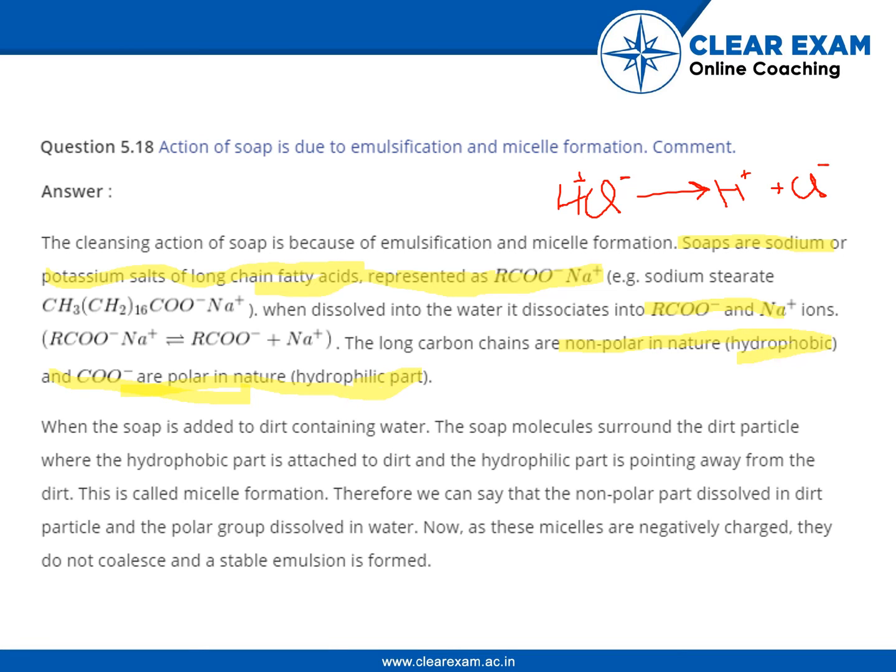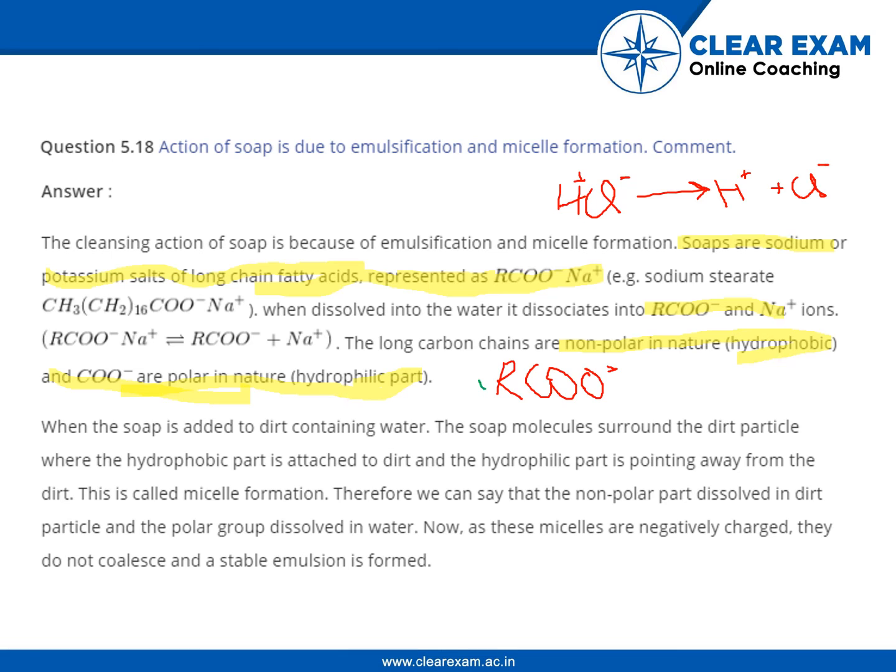So what does this mean? This basically means that this RCOO minus, okay, I will write it right here, RCOO minus, consists of two parts. First of all is R, another part is the carboxylic part, COO minus. So this R term, one second, I will highlight it with green color.